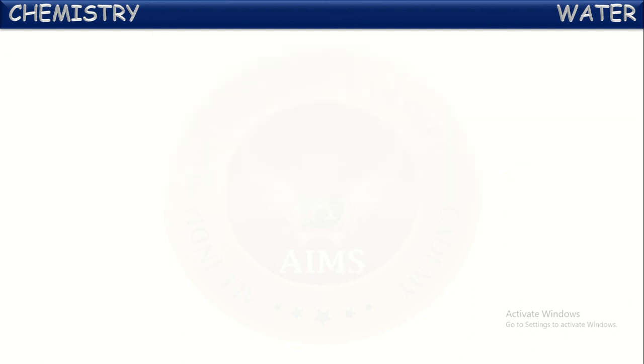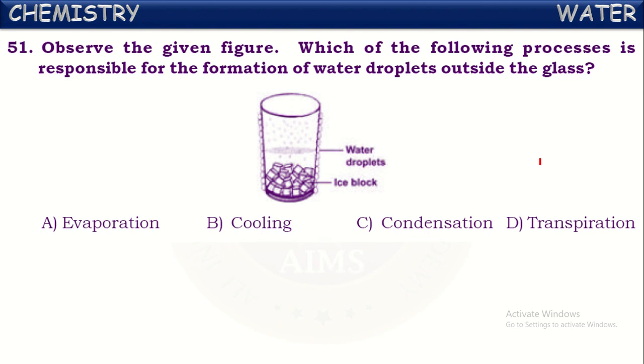Okay. Next, observe the given figure here. Which of the following processes is responsible for the formation of water droplets outside the glass? This you also might be experiencing at your homes. When you take some cool drink or chilled water in a glass, if you leave it for a few minutes, then you will observe some droplets of water on the outer surface of the glass.